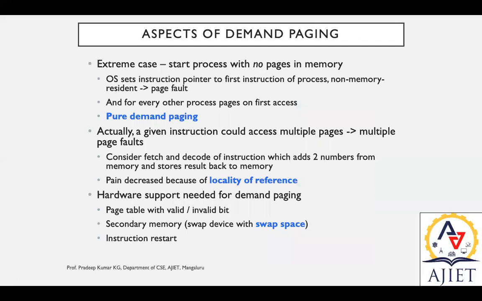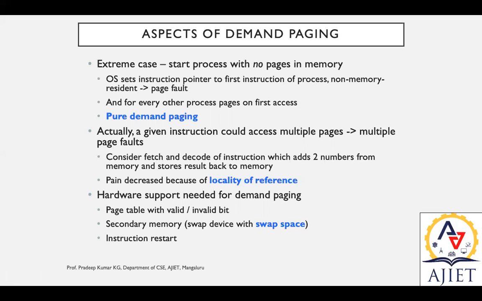So what are the different aspects of demand paging? We can make use of demand paging in an extreme case, that is, start a process with no pages in memory. This is an extreme scenario. The program starts execution with 0 pages in memory. The OS sets the instruction pointer to the first instruction of the process. If the first instruction is non-memory resident, then there is a page fault. Again, it starts from trapping or tracing out.